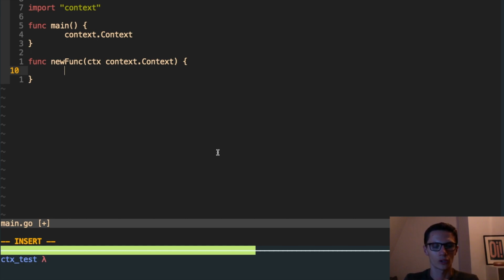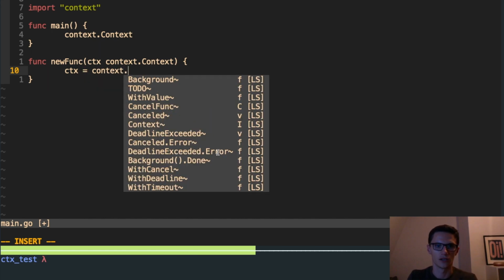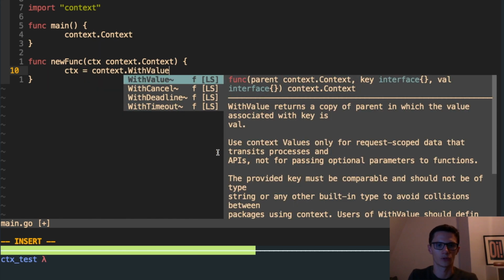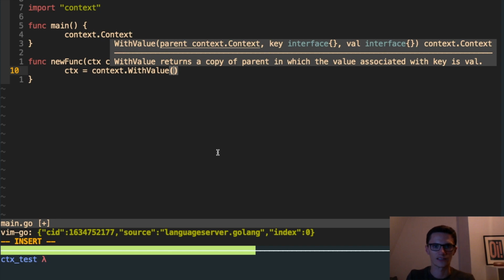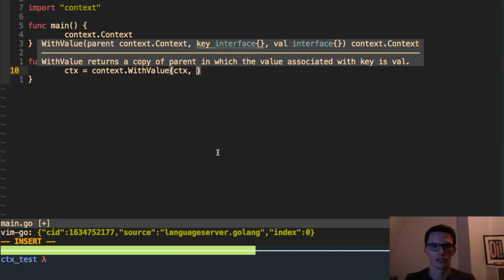So what you can do on this context is store some data about the request. For example, imagine you had a user ID for your request. What you can do is wrap your existing context in a new context, which can have a key and a value. So you can store it essentially in a map.